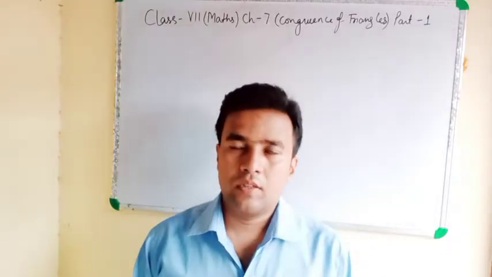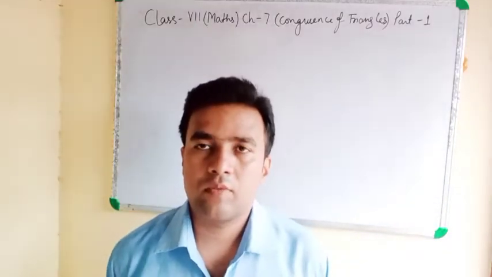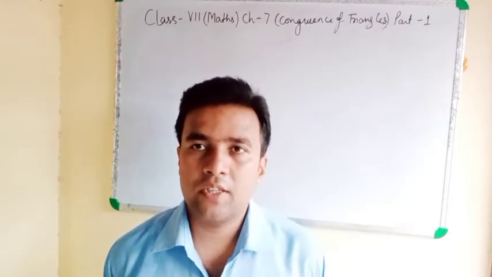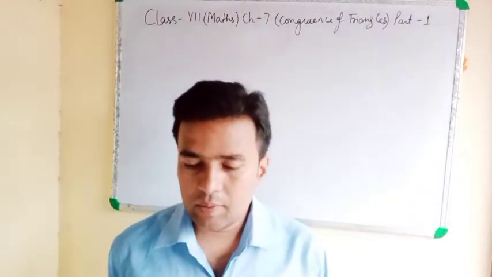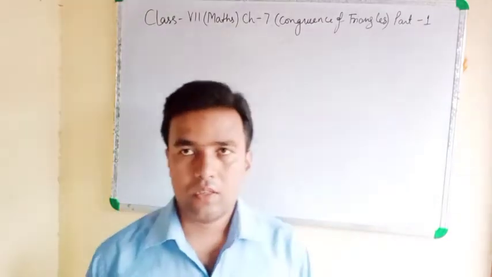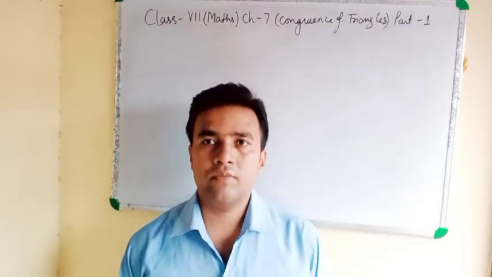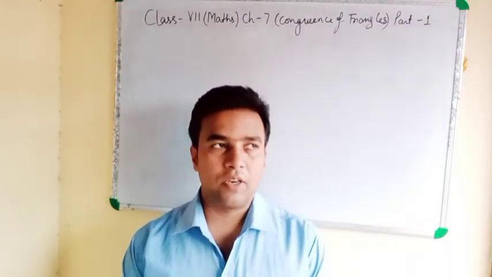Today we will discuss chapter 7 from NCERT. Chapter 7, Congruency of Triangle. Before this chapter we have done triangle and its property.